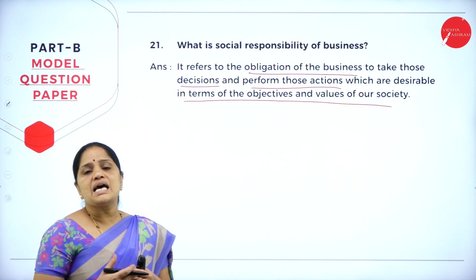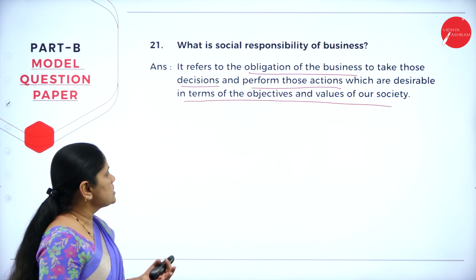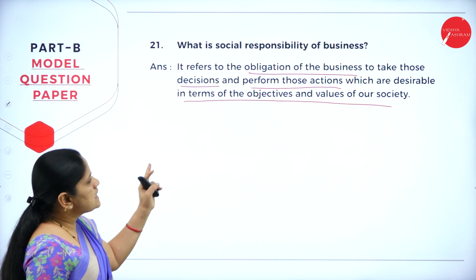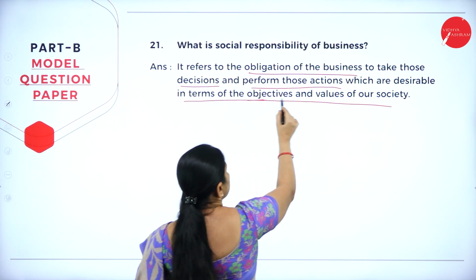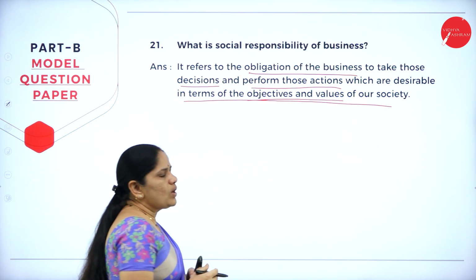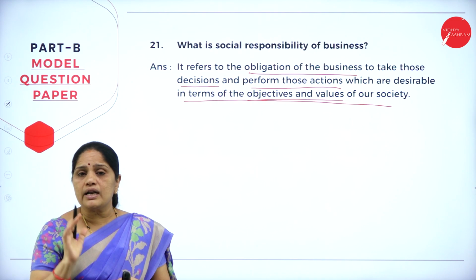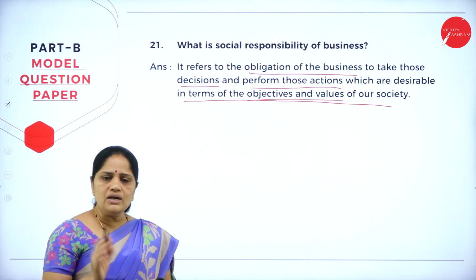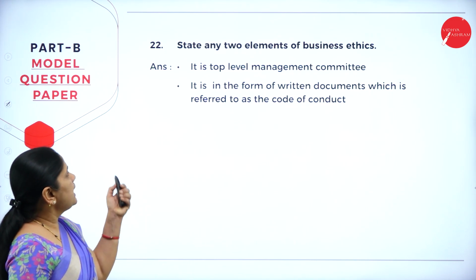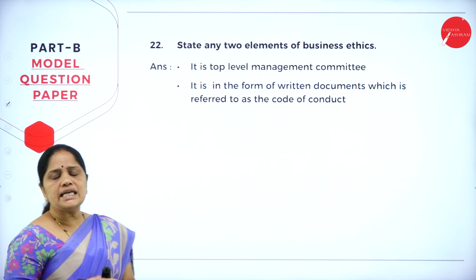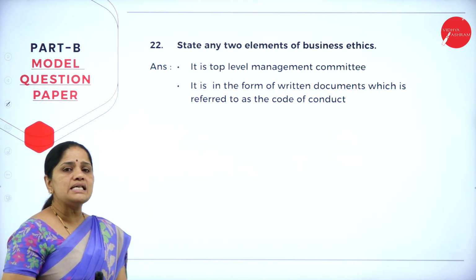So, the business has a responsibility towards the society, which are desirable in terms of objectives and values. Whatever values the society upholds, the business has to respect those values and objectives. Then, the next question is, state any two elements of business ethics.